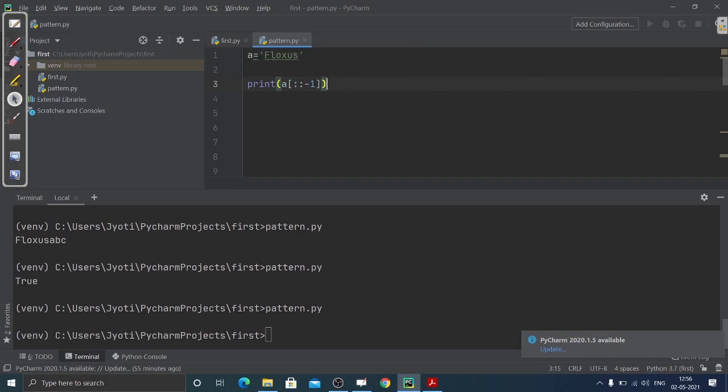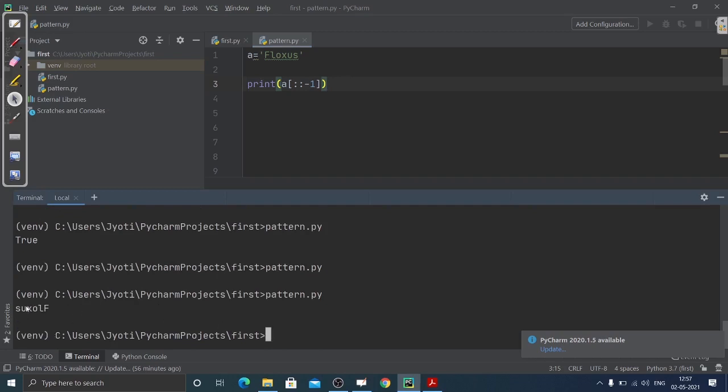As we define the step count as -1, it will automatically take the upper limit value here, then the lower limit, and this -1 will work to take the step count in the backward direction. So you can check here how it works.